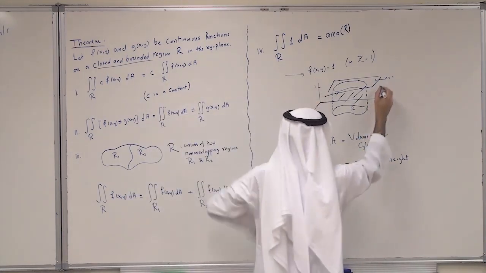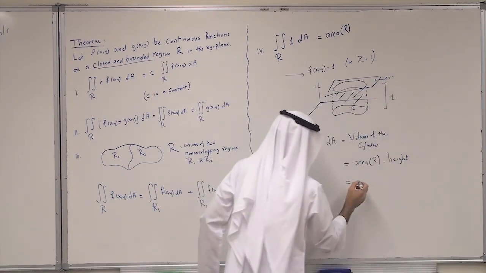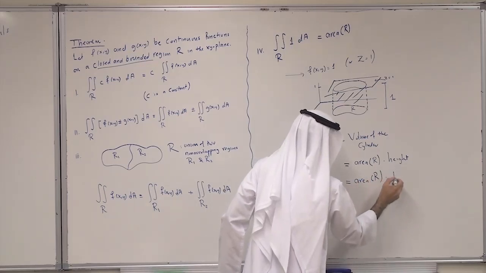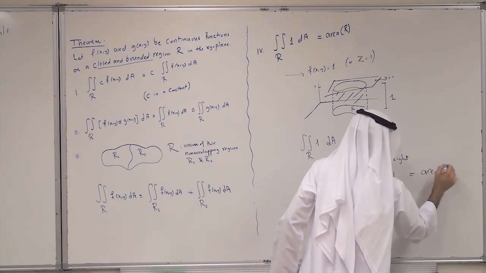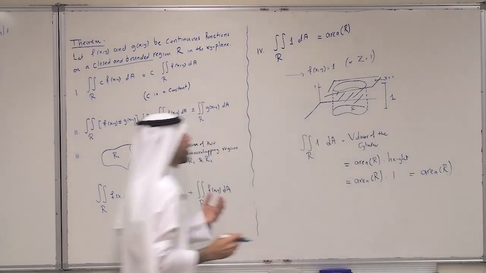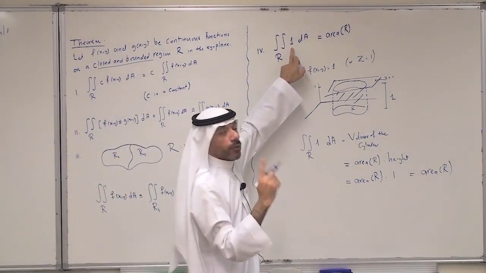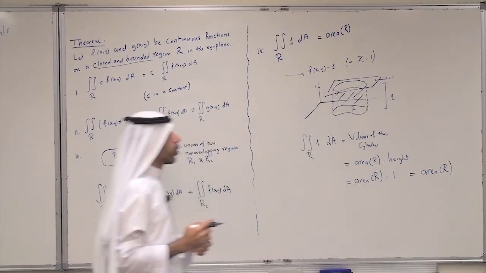From here to here, this is just 1. This is the height of the cylinder. And this becomes area of R times 1, and hence this is area of R. So when we evaluate the double integral of the function 1 over a region R, we get the area of R.